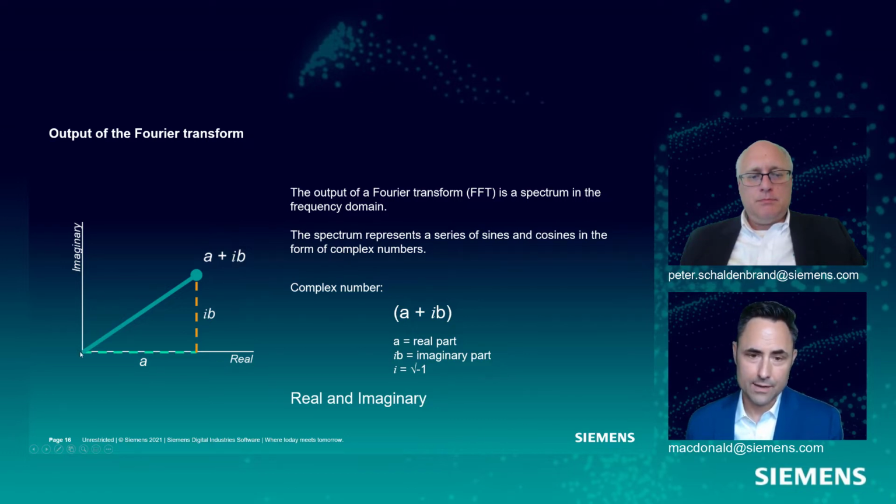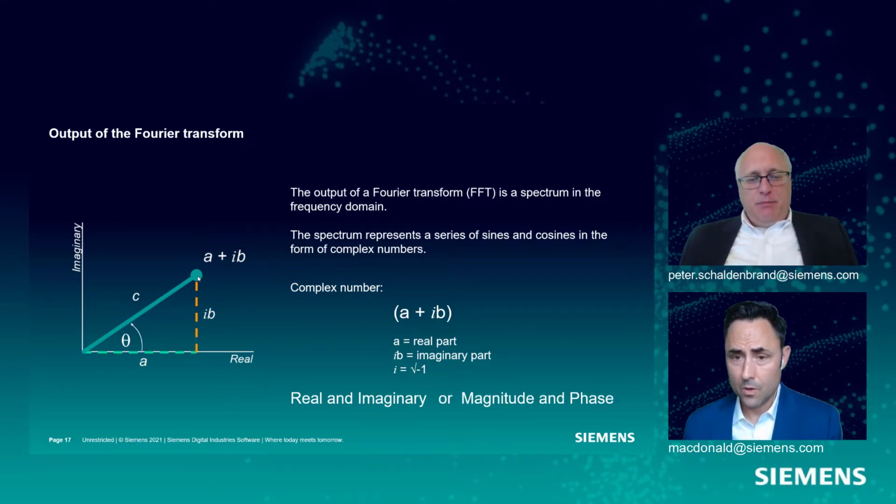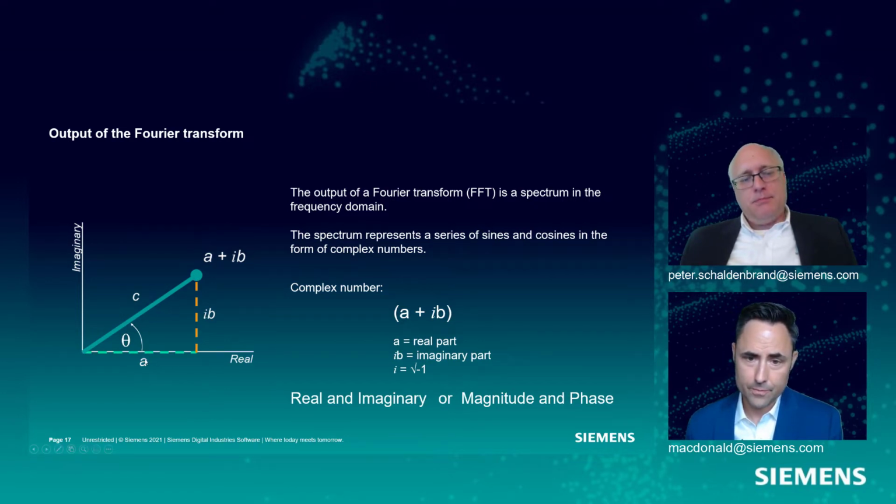And it just means that we have a component in what we call the real axis and a component in the imaginary axis, denoted by this i here. This is the actual value, and we can describe this value, the position of this dot, either as a component in the a plus a component along the imaginary axis. And we would call this the real and imaginary form. Or we could say it is a certain magnitude c at some angle from the real axis, theta. Okay, so real and imaginary, or magnitude and phase, are the two ways that we can describe these spectrums.